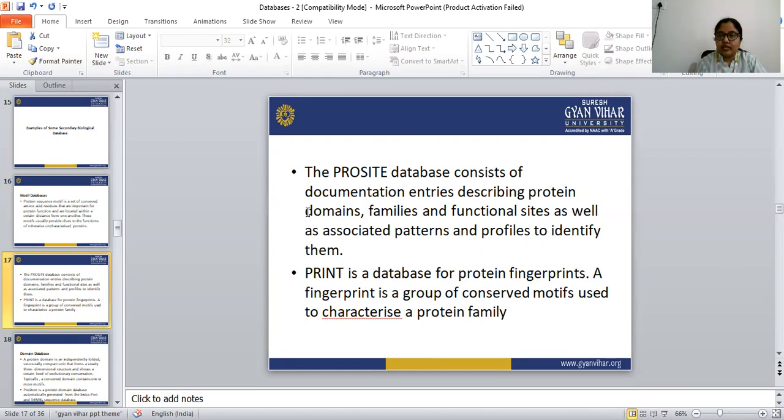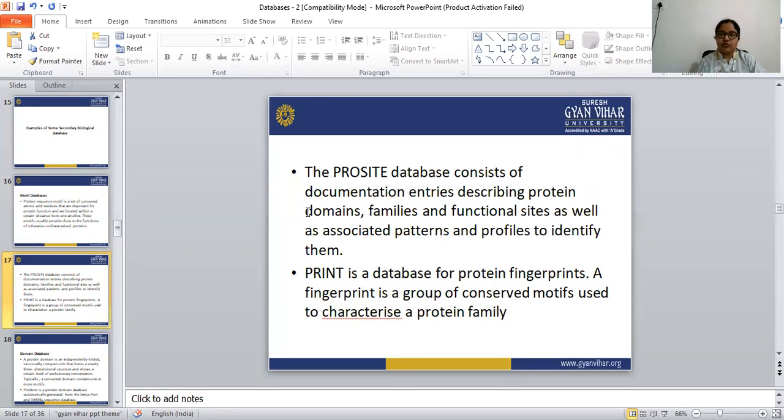This is an example of a secondary database. ProSite contains documentation entries that describe protein domains, families, functional sites, as well as associated patterns and profiles to identify them.